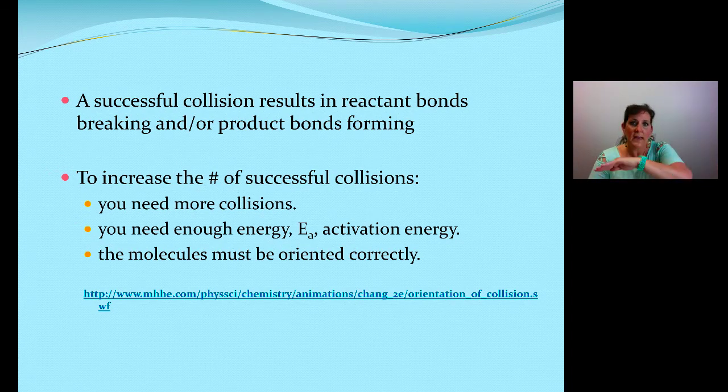As mentioned, you need to have enough energy to get through the transition state. So think of that as an energy hill we have to march over. You have to have enough energy to get to the products. That's called activation energy, E sub A. That's the minimum energy required to get to the product. So we have to have at least that much energy.